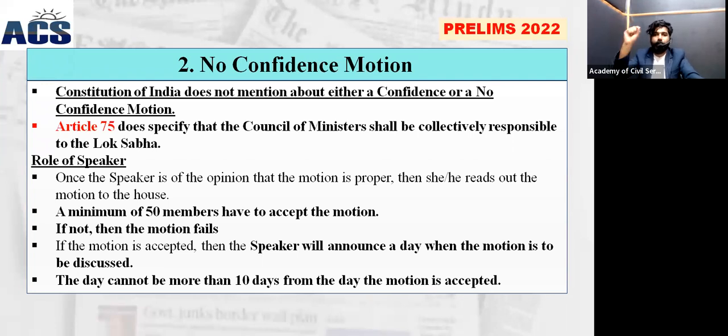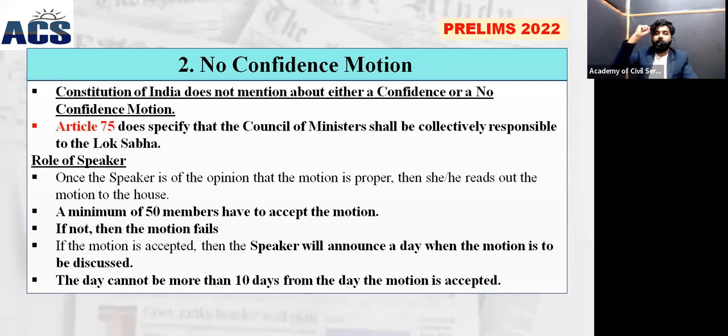That also we have to remember: the 50 MP support is required in order to introduce. It's not about passing a motion, it's about introducing a motion. Please remember that fact. If a motion is accepted, as we have already discussed, the speaker of the house will announce a date when the motion is to be discussed, and that day cannot be more than 10 days away.